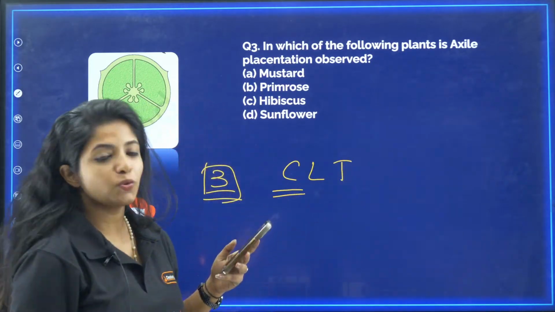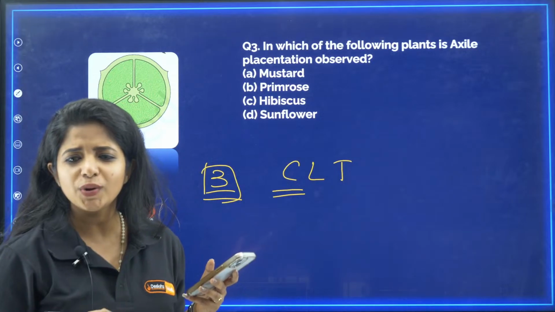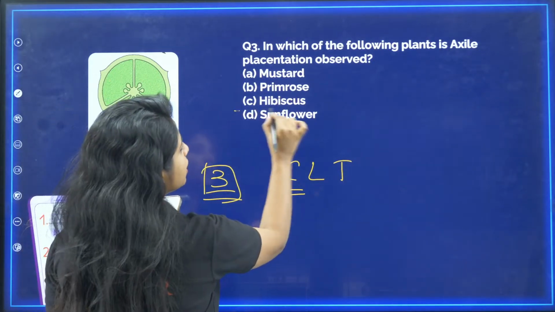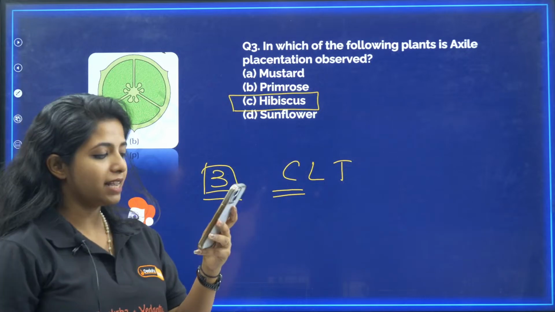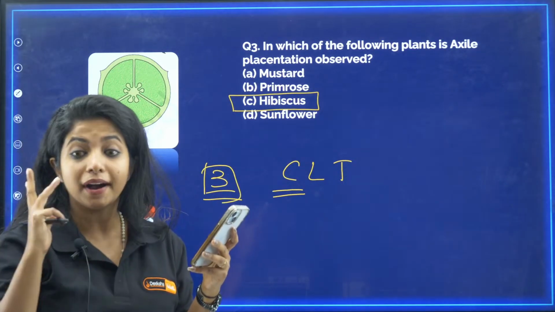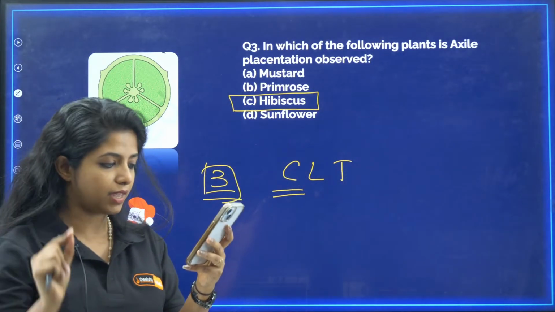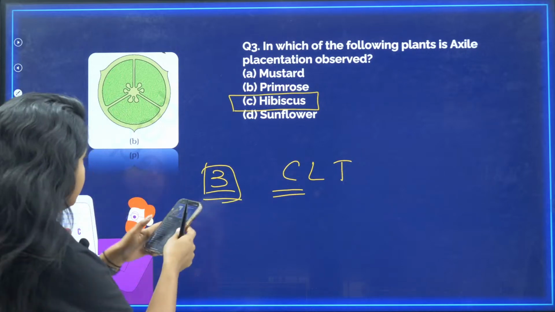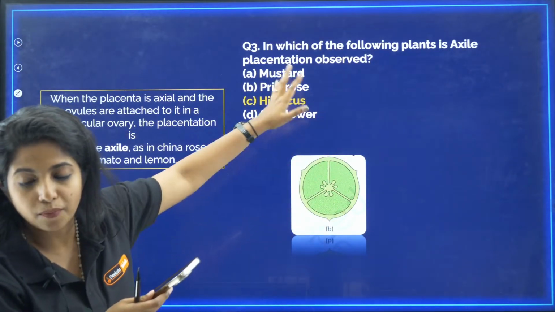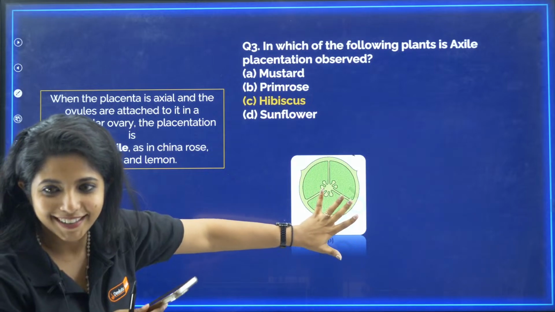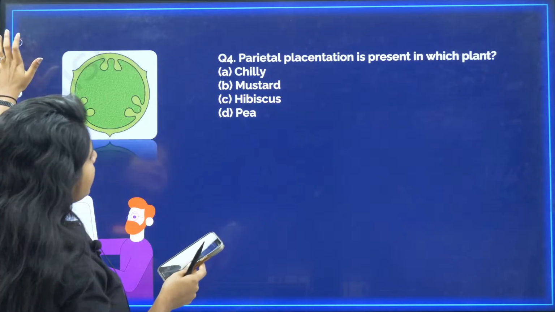China rose is also known as hibiscus. So your answer would become hibiscus. This is what shows axile placentation. 3 of them are examples of axile placentation. Remember them, do not get confused. I'll read out all your names. If you do not remember, I'll put down the picture again. Going ahead with the next question.